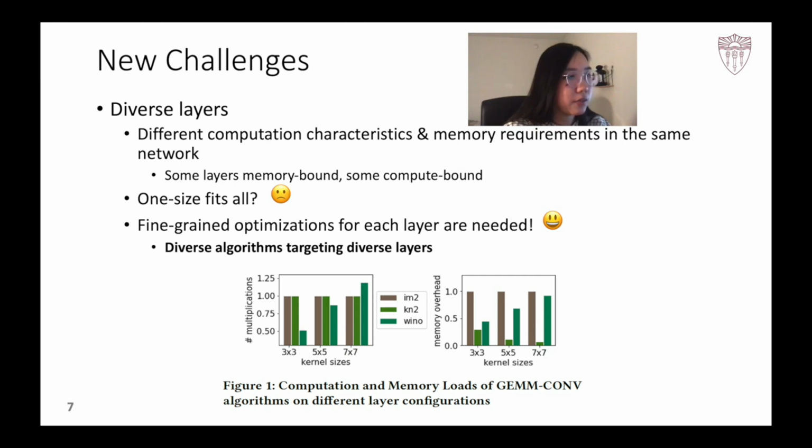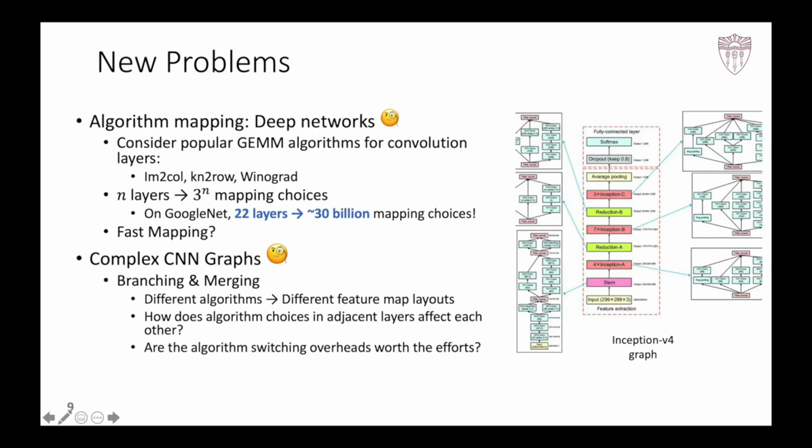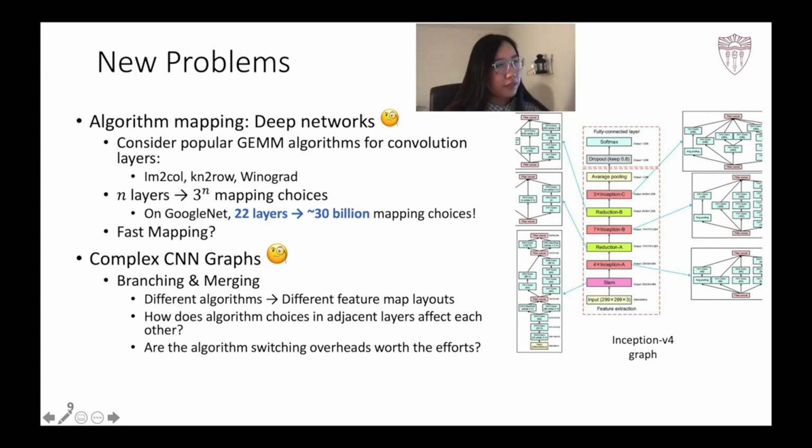Figure 1 here shows 3 common layer configurations that use only different kernel sizes. The computation and memory overheads of using 3 popular algorithms are largely different from each other, and the optimal algorithm is therefore different for each layer. Therefore, we propose to deploy different algorithms targeting different layers to fully optimize inference latency. However, this proposal leads to some new problems. One major problem that comes into the picture is how we can quickly identify an optimal algorithm configuration from the vast number of mapping choices that occur on a deep network.